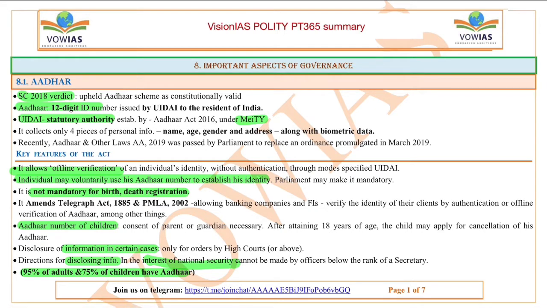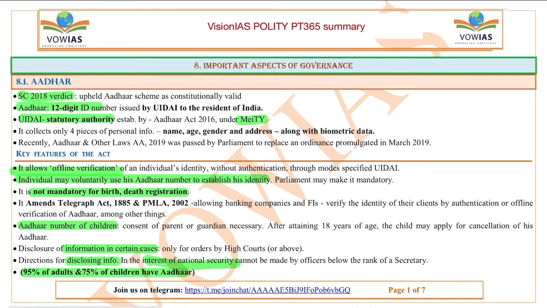It has also amended the Telegraph Act of 1885 and the Prevention of Money Laundering Act of 2002, allowing banking companies and financial institutions to verify the identity of clients by authentication or offline verification of Aadhaar, among other things. That means Aadhaar can be used for verification as well.